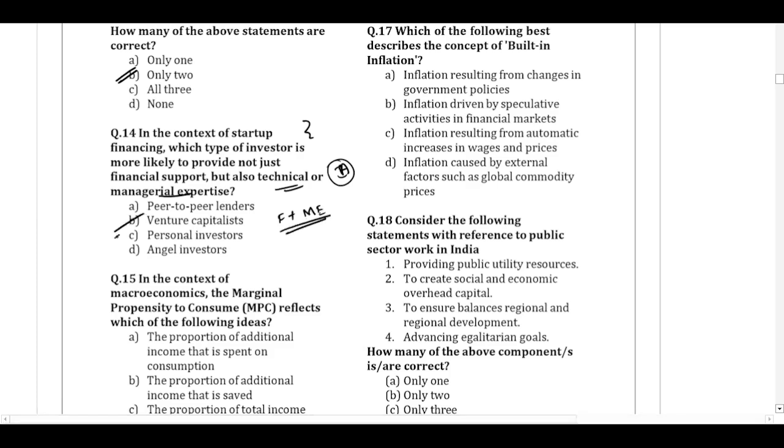So for this question, venture capitalist is the correct answer because venture capitalists not only give you the funds, but they also sometimes try to provide you the technical expertise, the managerial expertise. They'll try to give their experience on that particular sector and how to manage your business and what should be the future plan of action. And they might even help you get some high level managers from different companies and appoint in your startup. So all this business related help will sometimes be provided by the venture capitalists, which the angel investors don't do. Angel investors mainly focus on giving the funds. The venture capitalists along with the funds go for technical and managerial expertise and suggestions.